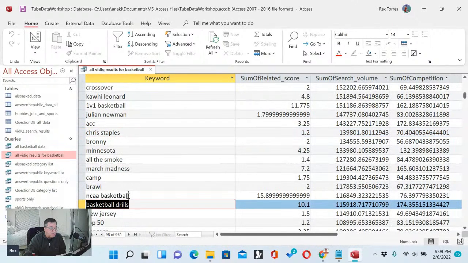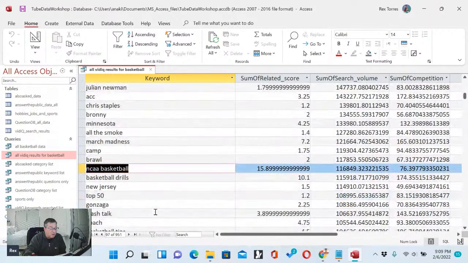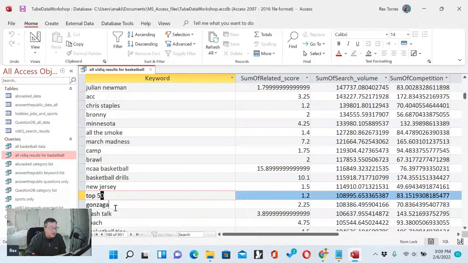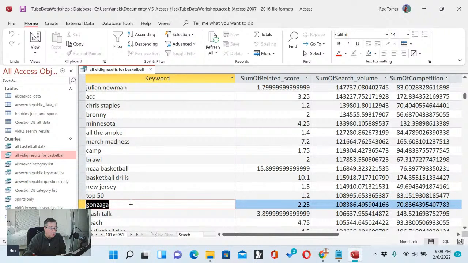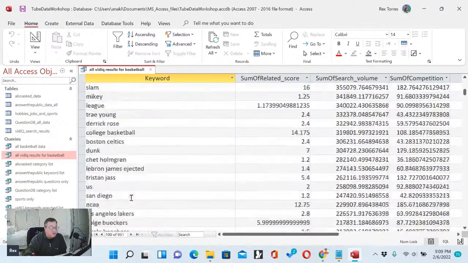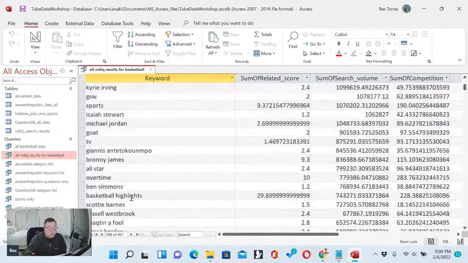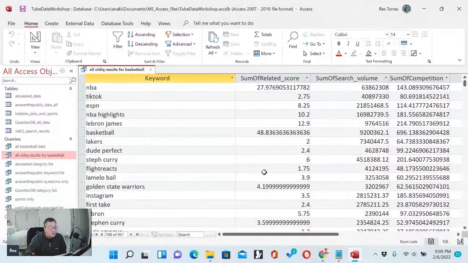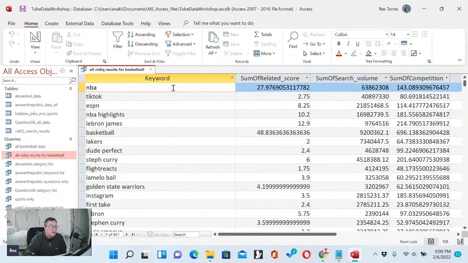Basketball drills, NCAA basketball. Gonzaga is number 101. So these are the top 100 most occurring searches according to search volume in the vidIQ data. And this is search volume from at least 7 searches.